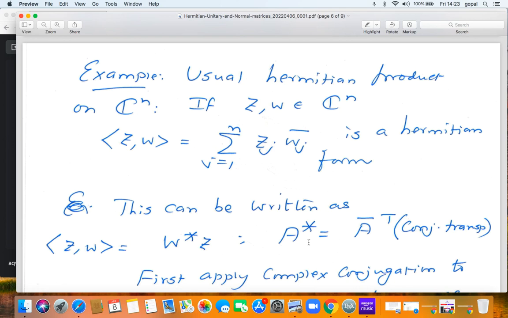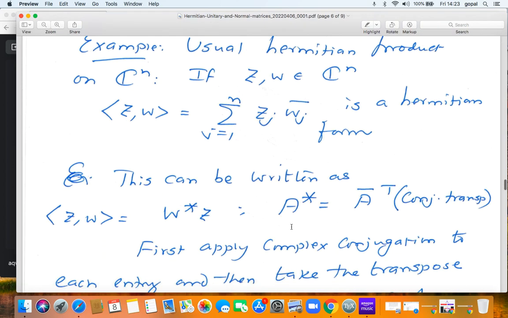And when I take a matrix A, the A star is called the adjoint of A. Now we see the adjoint. Earlier, ADJ was the adjugate. In some books, the word adjoint is used to denote the adjugate also. Now you understand why there is a confusion. Here, we have reserved the word adjoint for now.